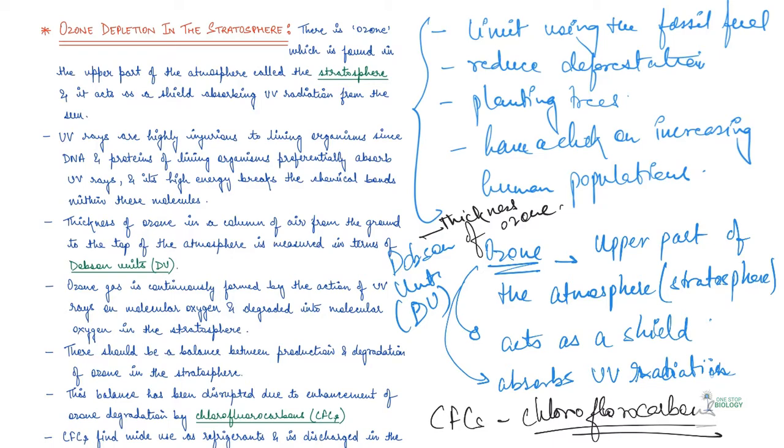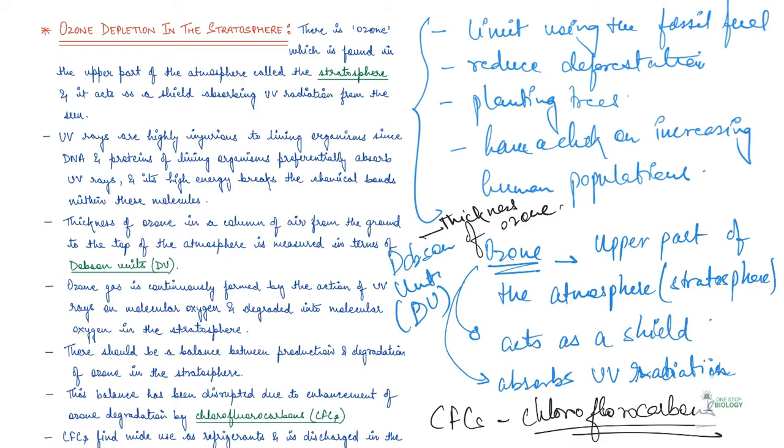Now, these chlorine atoms are not consumed in the reaction, so basically they are not getting over, they are again and again affecting the ozone layer, and they keep on releasing molecular oxygen. Now, whatever CFCs are added to the atmosphere, they have permanent and continuing effect on the ozone levels because the chlorine atoms are not going anywhere. They're just acting as a catalyst and they are being reused.